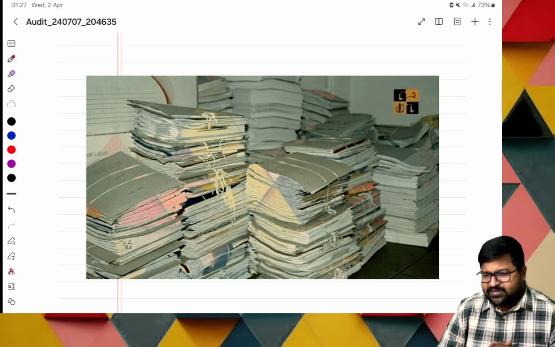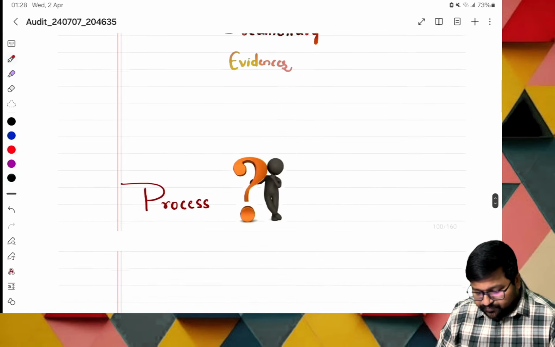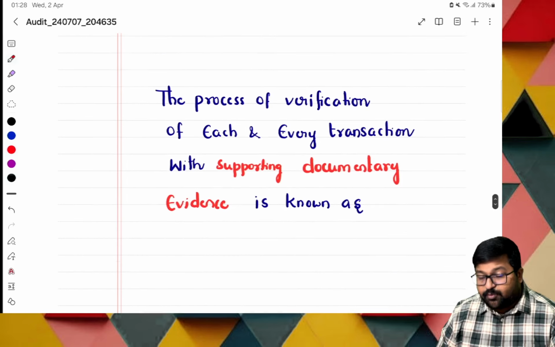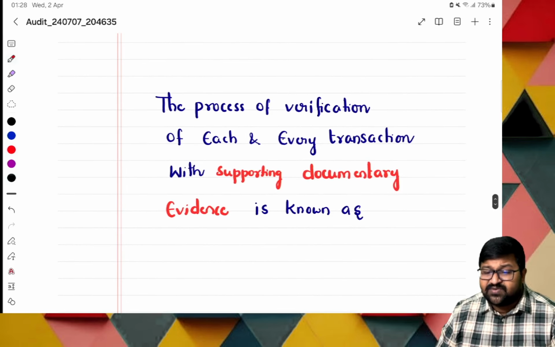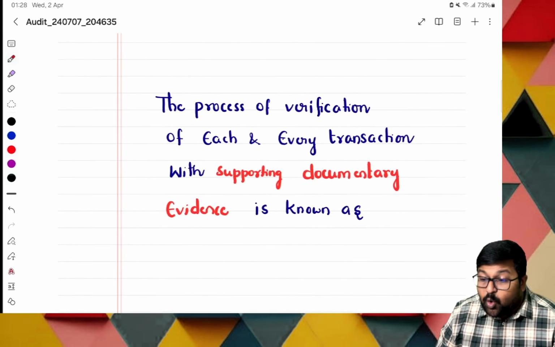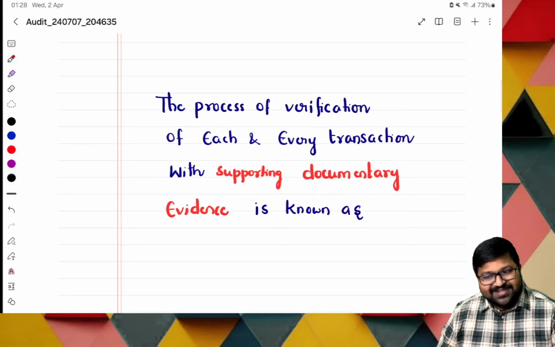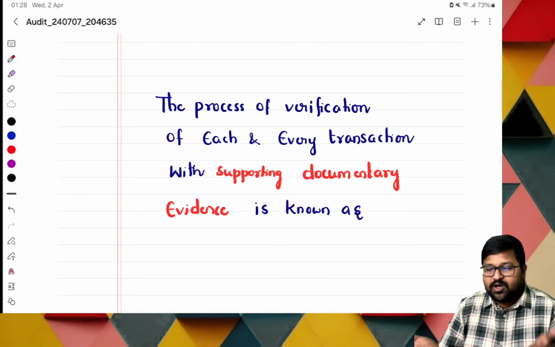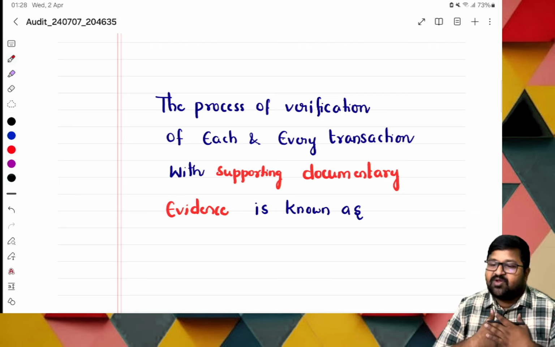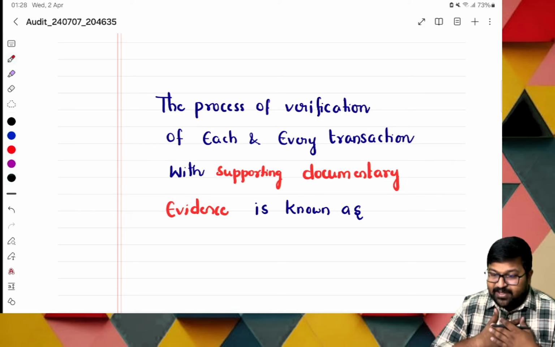This is normally the older way, but even now a few organizations go with physical copies, so for them this is applicable. Then what is the process? The process of verifying each and every transaction with the supporting documentary evidence is nothing but auditing. For a transaction, he will check whether supporting documentary evidence is there or not. Once he is satisfied, he will feel happy. If he's happy, we are happy.